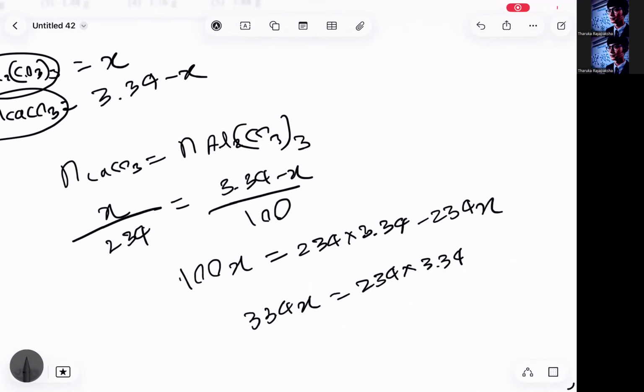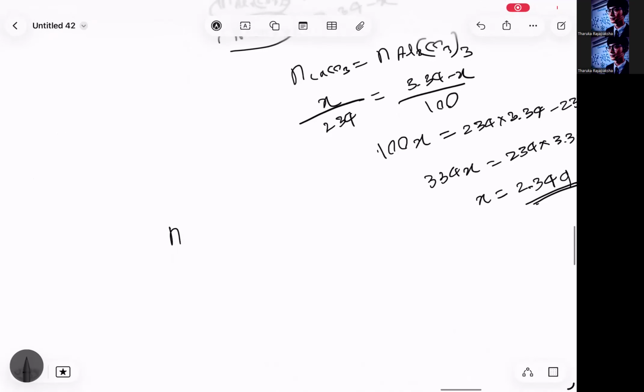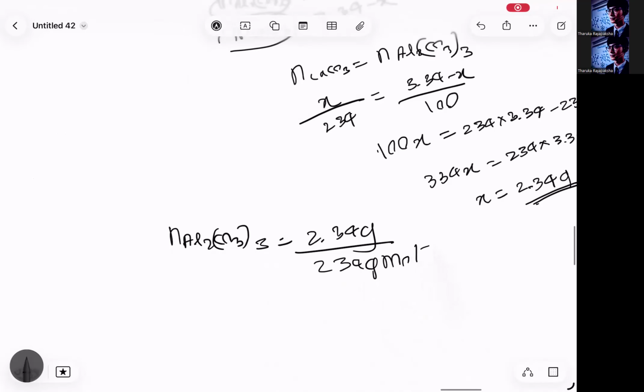So when you simplify this, 3.34 multiplied by 234, that's going to be 781.56. You divide that by 334. That's going to be 2.34. X is equal to 2.34 grams. That is the mass of aluminium carbonate. So from the mass of aluminium carbonate, I'm going to calculate the number of moles: 2.34 grams divided by 234 grams per mole. Very easy, right? 0.01 moles. So that's the number of moles of aluminium carbonate.